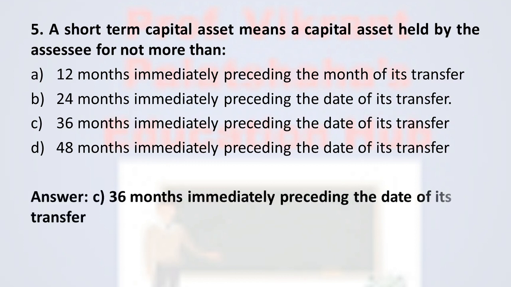And the correct option is option C, 36 months. If such an asset is held by the assessee for not more than 36 months, it is called a short-term capital asset.